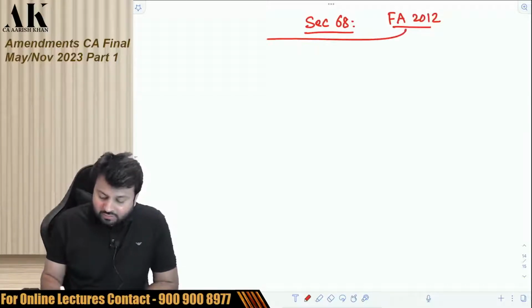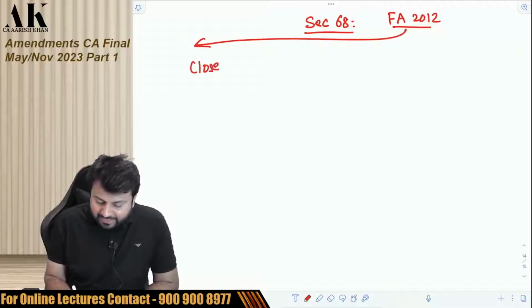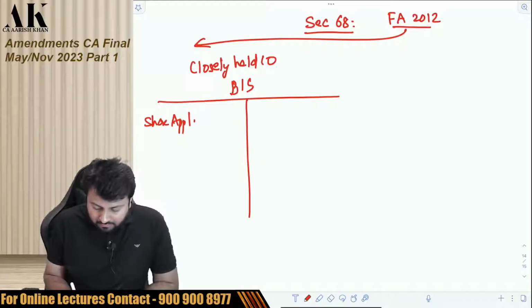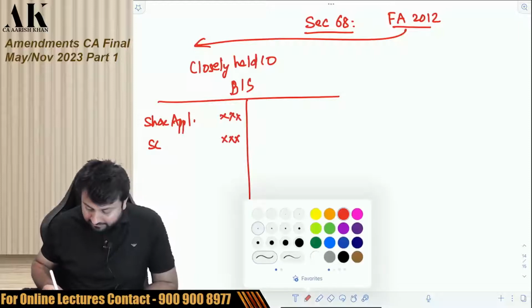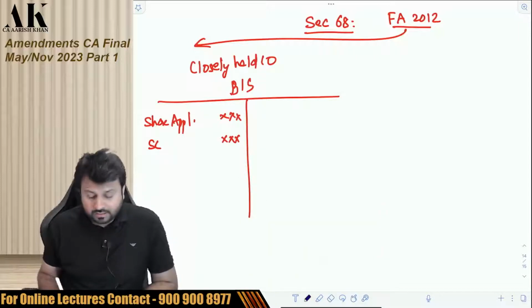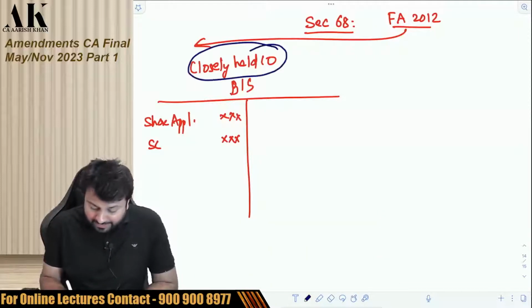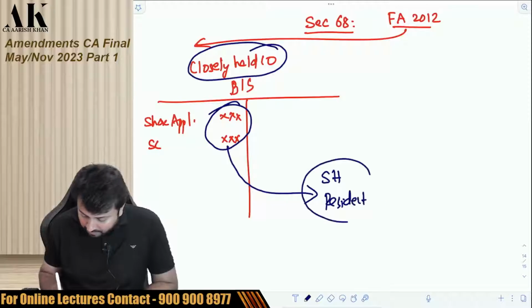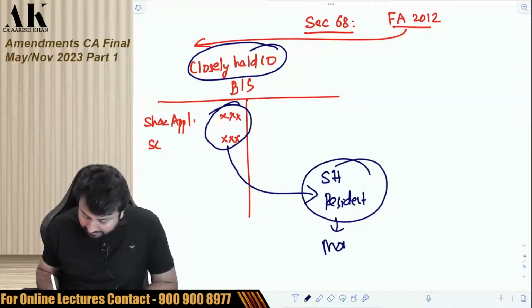The Finance Act 2012 amendment used to say that if there is a closely held company, and this is the balance sheet of a closely held company, and if there is a share application money or if there is a share capital, listen carefully, then the company has to explain the source of this, that if the shareholders are resident, from where they have got this money.